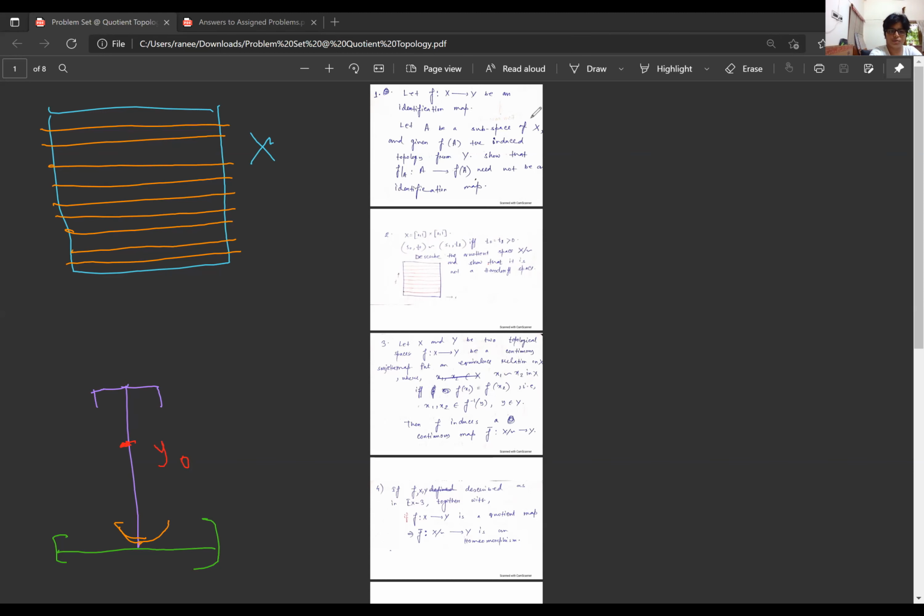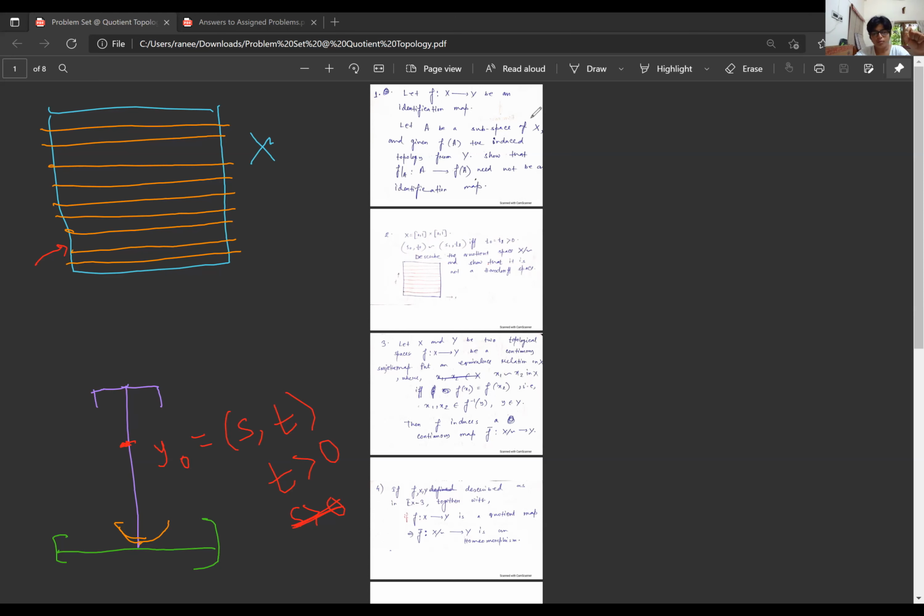It will be of the form (s, t), where t is strictly greater than 0. And s is also greater than 0, because s is of course strictly greater than 0, otherwise it could be s equal to 0, like this line. So t is strictly greater than 0, all those points.